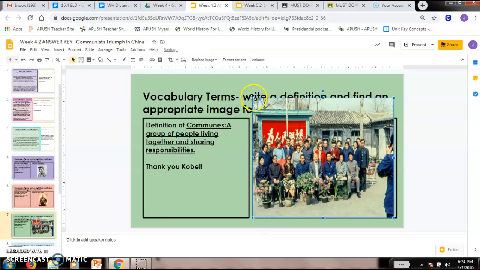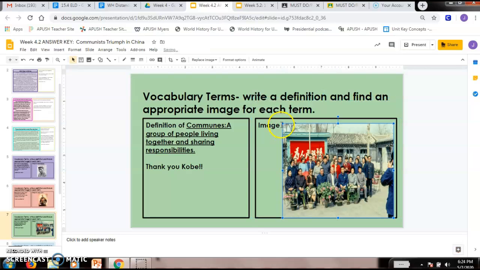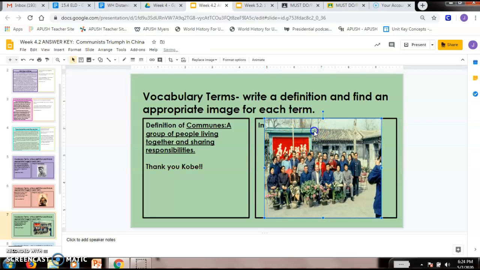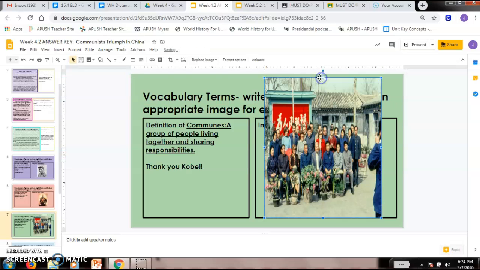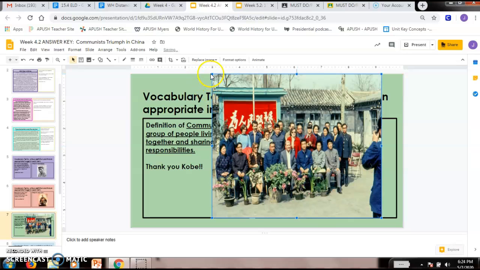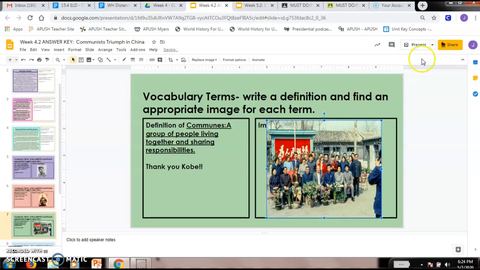So what we want to do to adjust the picture is always do it from the corner, okay? And that keeps the picture really, really nice. And it's okay if it doesn't fit exactly in the box, that's fine. But again, you would not want to pull it from the top either because you're going to make them look all tall and skinny, which maybe they would like. So again, when you adjust your pictures, always adjust from the corners, okay? And that will keep it just how it should look without people looking kind of distorted or strange.